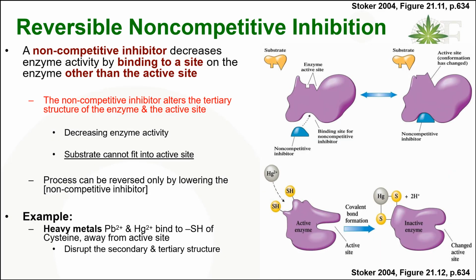Reversible non-competitive inhibition. The non-competitive inhibitor decreases the enzyme activity by binding to a site on the enzyme other than the active site, by which the substrate cannot fit into the active site of the enzyme. For example, heavy metals like lead and mercury bind to the SH of cysteine away from the active site, which disrupts the tertiary structure of the enzyme.